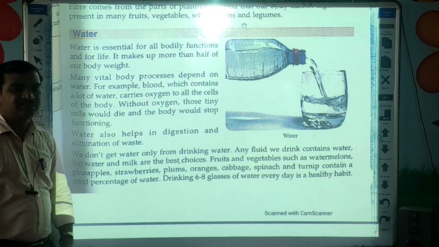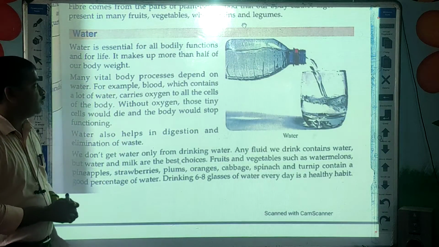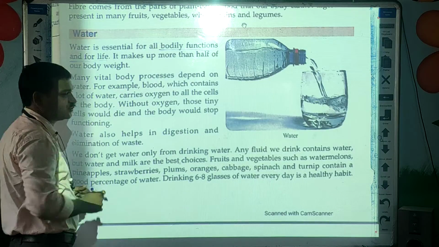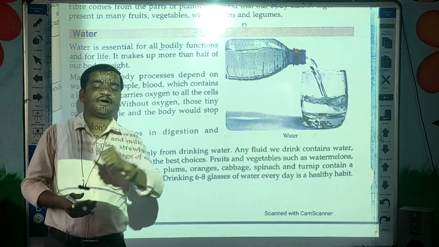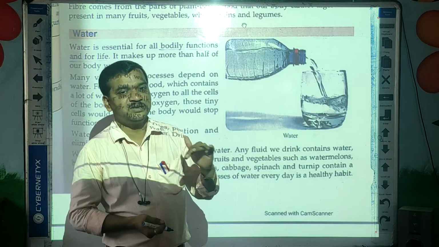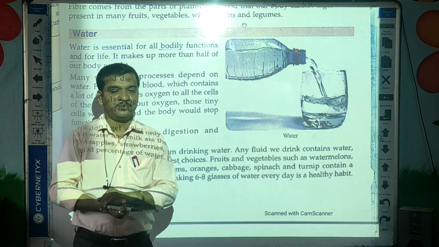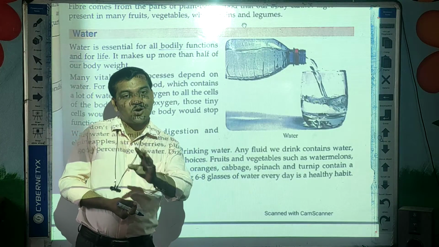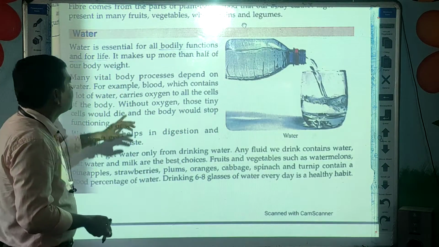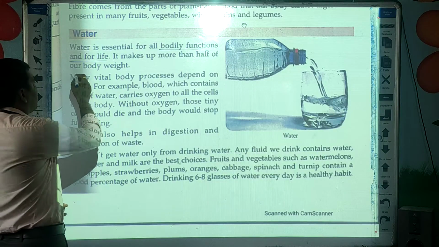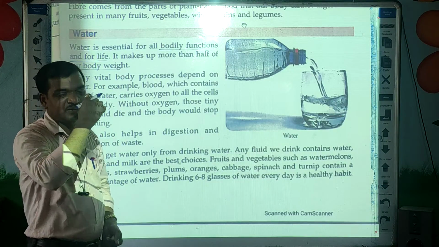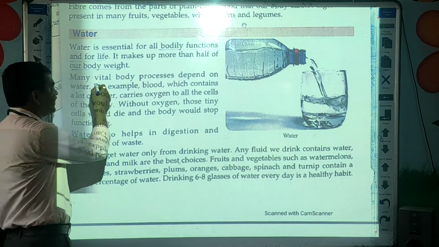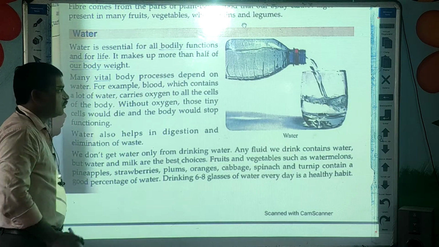Water is very essential for our body functions and for life also. Without food we can survive for some days, but without water we cannot survive, because water plays a very important role in our life. Water is also called life. It makes up more than half of our body weight, about 60 to 70% water is present in our body.